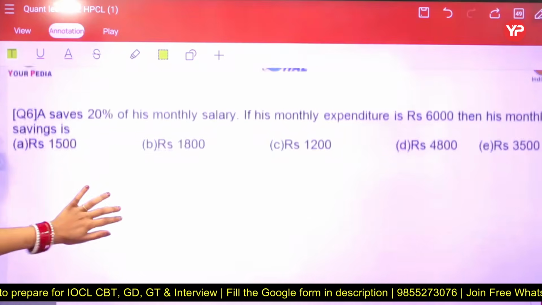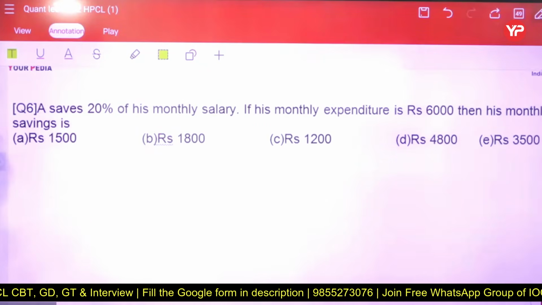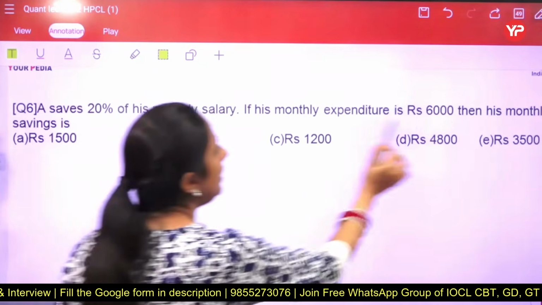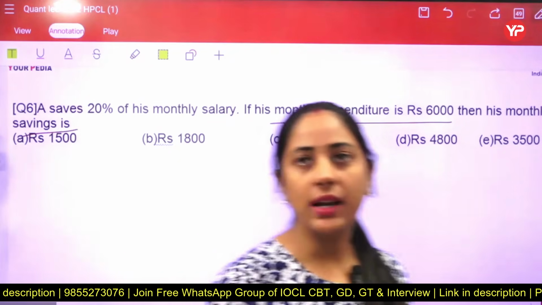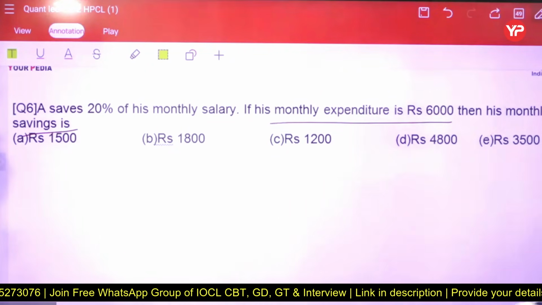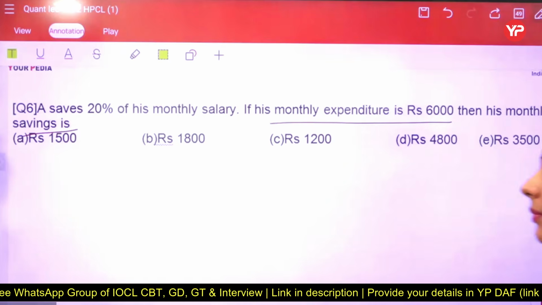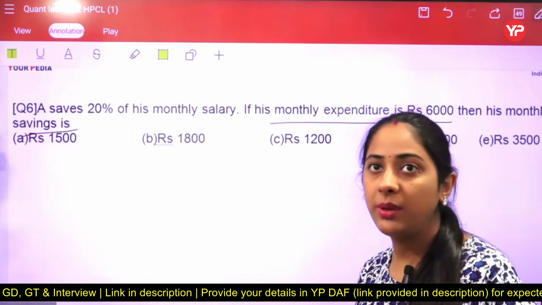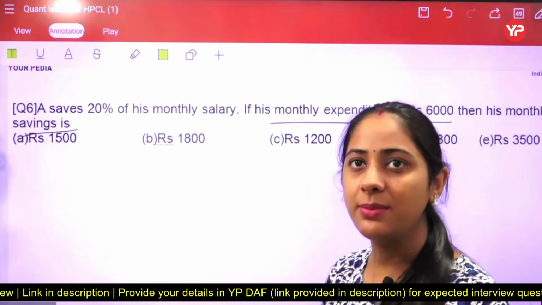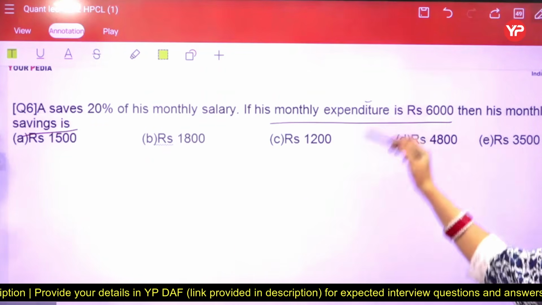एक और क्वेश्चन करें. Now, A saves 20% of income and monthly expenditure is this. Then find the saving. You just have to find the saving here, students. क्या होगी saving इसकी? A की saving percentage is 20%. So it means the remaining 80% gets spent out. And we have expenses as well.